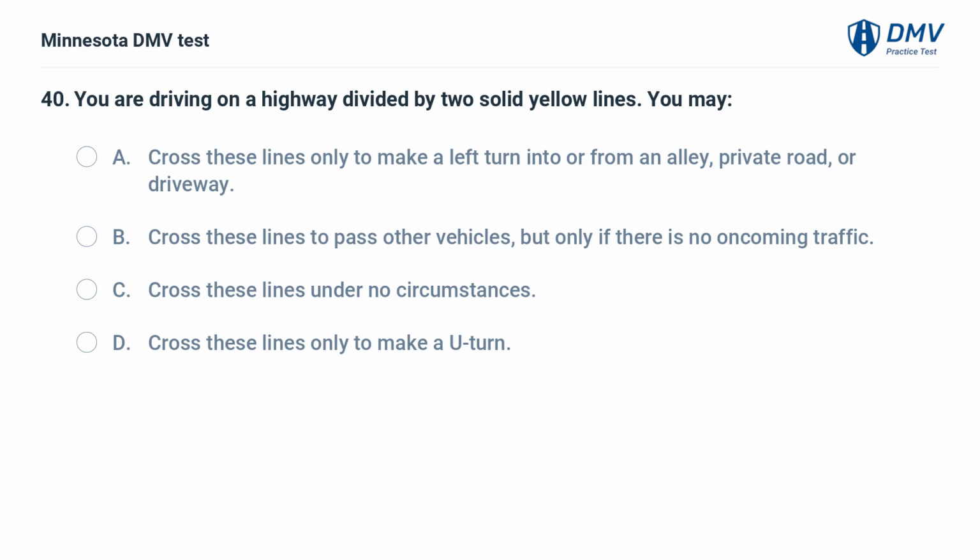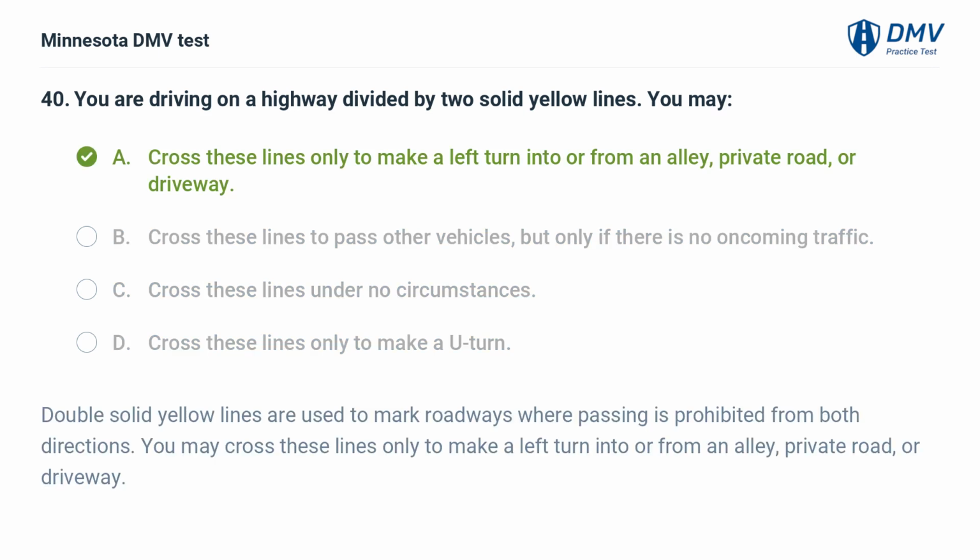D. Cross these lines only to make a U-turn. A. Double solid yellow lines are used to mark roadways where passing is prohibited from both directions. You may cross these lines only to make a left turn into or from an alley, private road, or driveway.